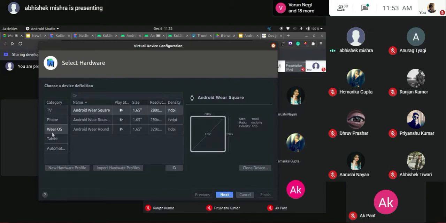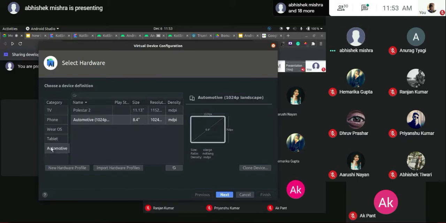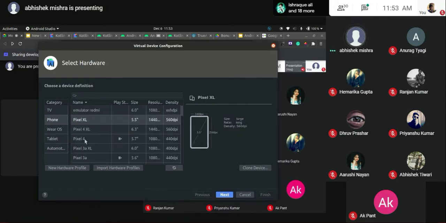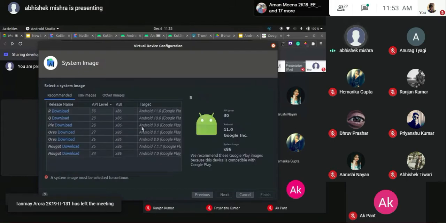Now coming down to it, you can also make applications for your Android TV, for your Wear watches, for tablets, and even the screens that we have in the automobile industry, the navigators, the smart displays in our devices. So what do we need to do? Basically, I'll go with Pixel 4 this time. I'll choose this one and go for the next part.